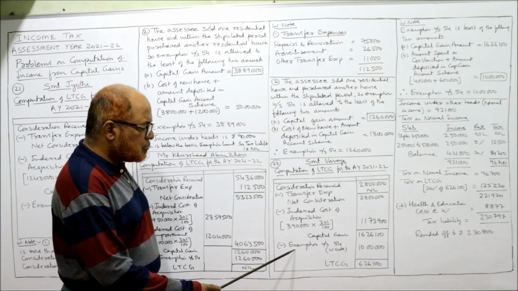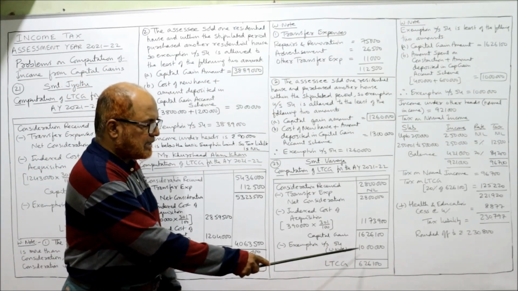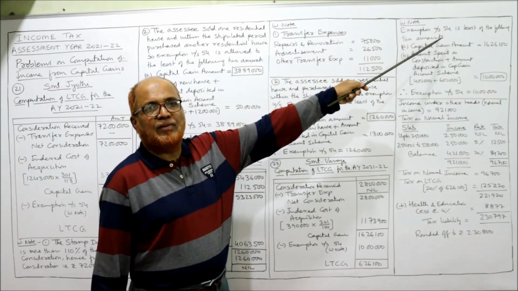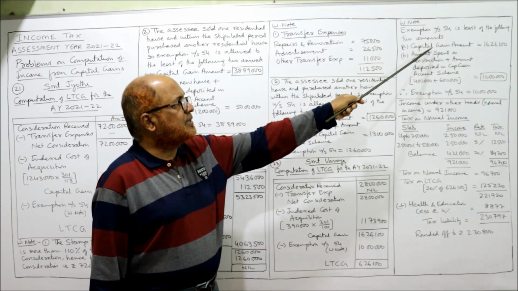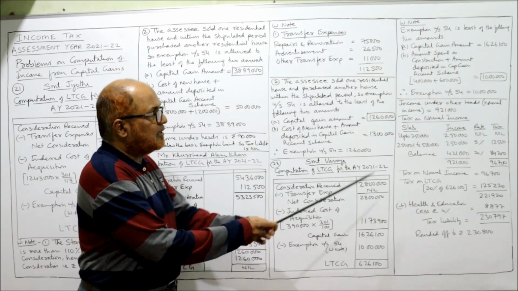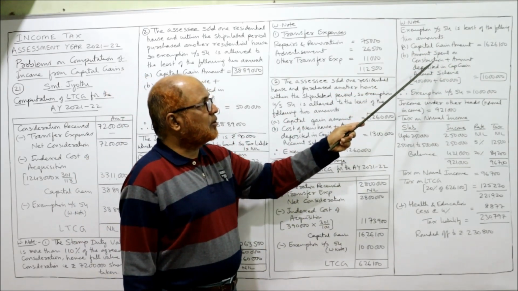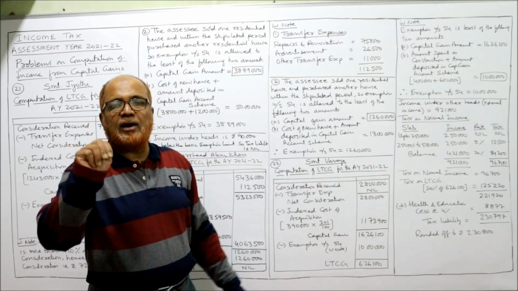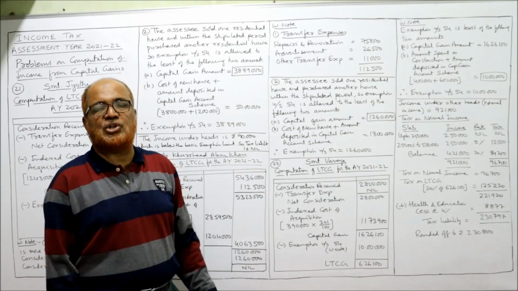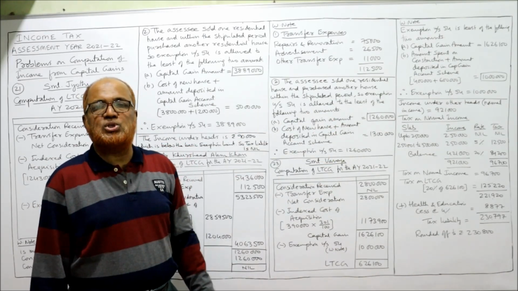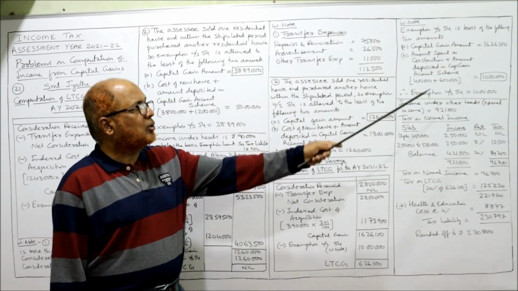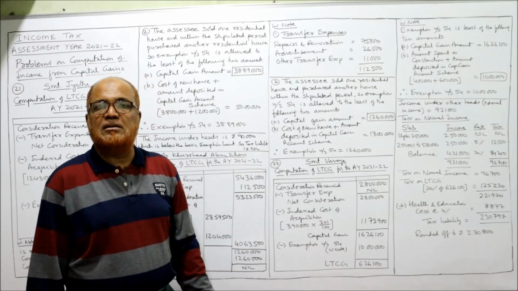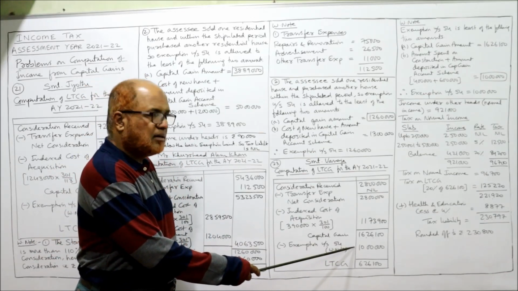Now from this, exemption under section 54, working note, 10 lakh. How we got it, in working note I'll show you. Exemption under section 54 is the least of the following two amounts. Capital gain amount 16,26,100. Then amount spent on construction plus amount deposited in capital gain account scheme. 4 lakh rupees are the amount spent on construction and 6 lakh rupees deposited in bank under capital gain account scheme. So total 10 lakh. Whichever is least, 10 lakh rupees are least. So 10 lakh rupees will be allowed as deduction.